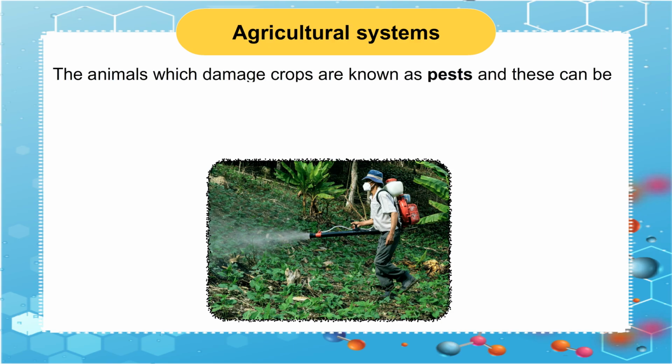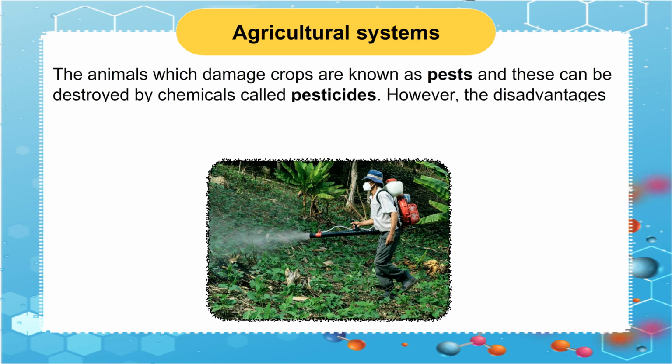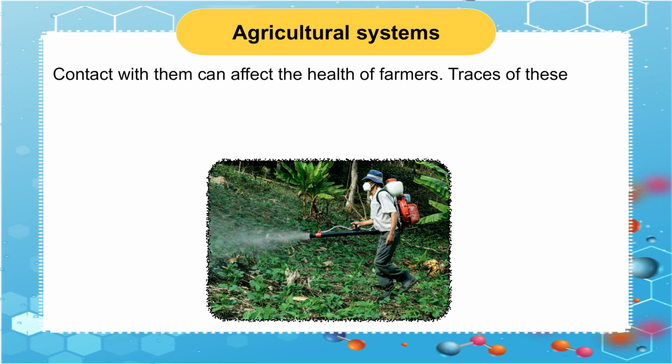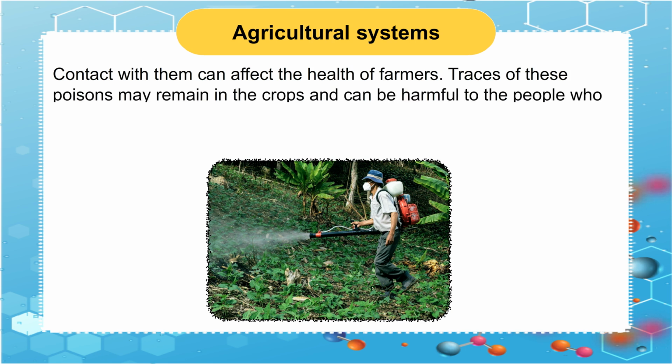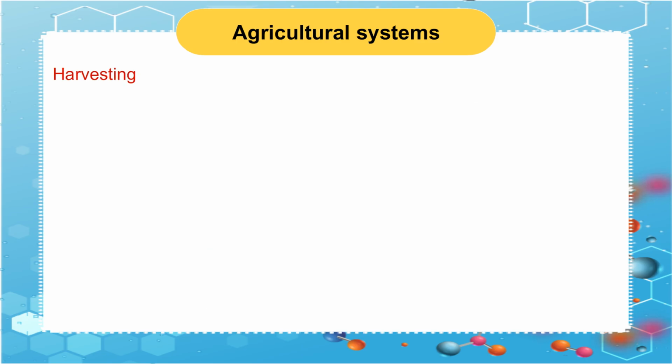The animals which damage crops are known as pests and these can be destroyed by chemicals called pesticides. However, the disadvantages of using these chemicals are significant. Contact with them can affect the health of farmers. Traces of these poisons may remain in the crops and can be harmful to the people who consume them.